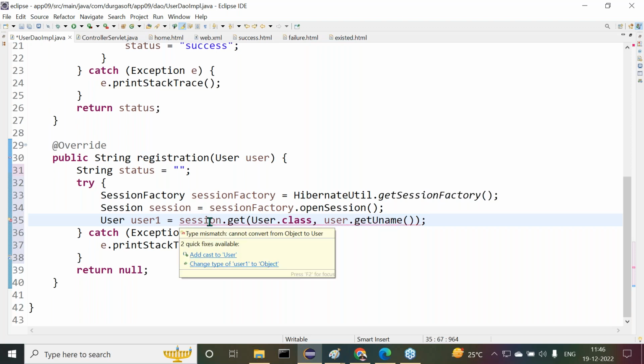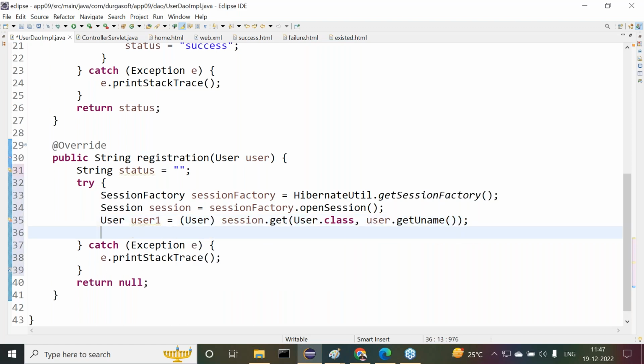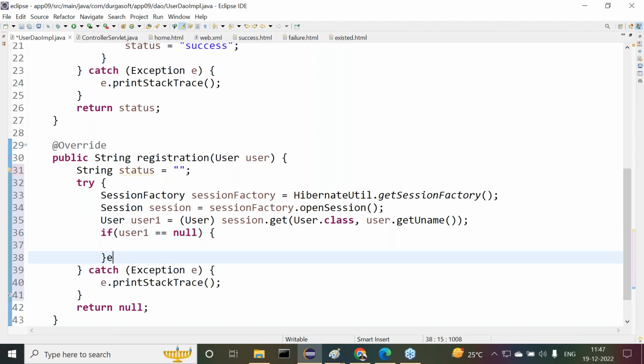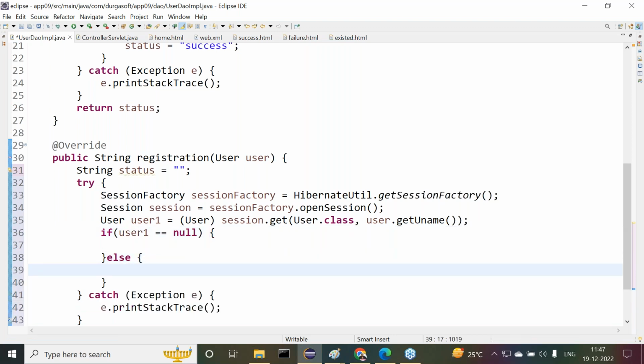Of course, here we require typecasting. Now the point is, if user1 double equals null, that means the user does not exist, and the else part means the user exists.